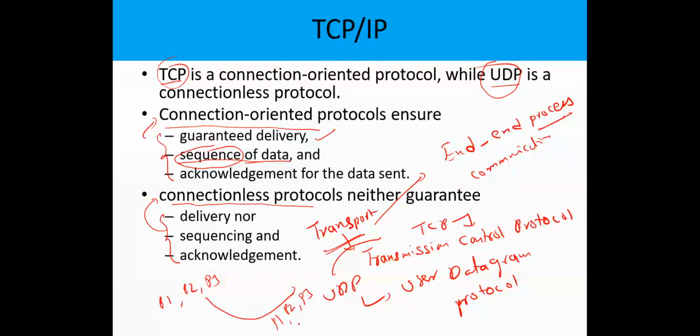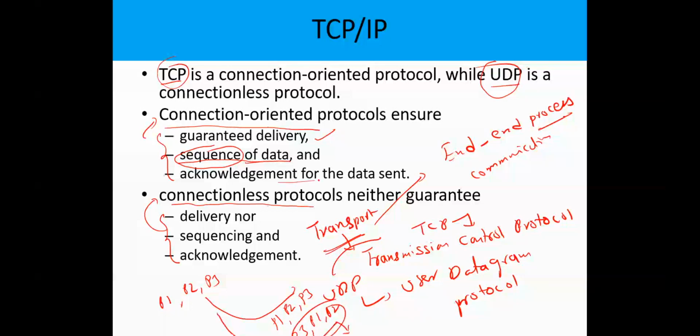Suppose the receiver receives the information in the order like P3, P1, P2. Then the receiver does not receive the information in the specific order in which it was transmitted by the sending system. And then acknowledgement for the data.